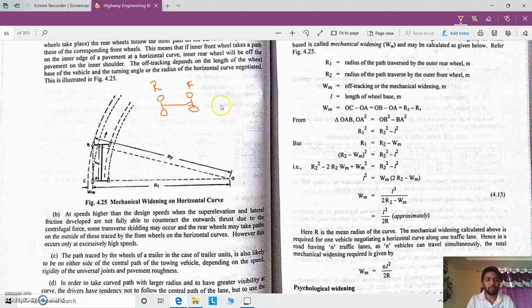The case may be a vehicle with trailer units, like boxes, right? You can take tractors as an example.